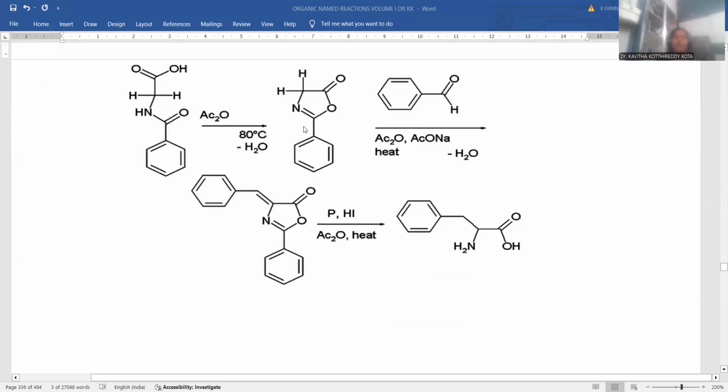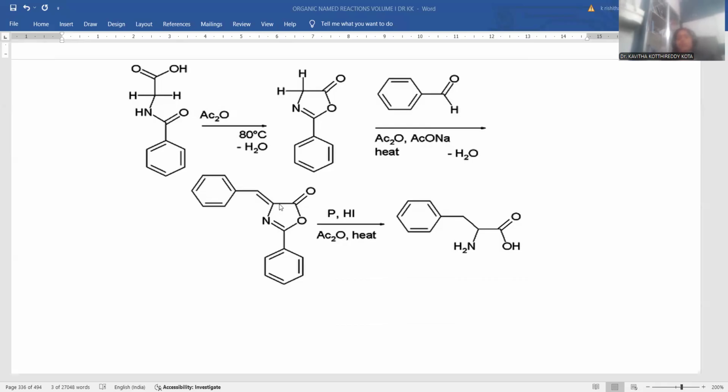wherever you have a free CH2 functionality, this CH2 functionality will go for this condensation process. This is the active methylene carbon, simply condensed with the benzaldehyde molecule, and further treated with phosphorus and HI. So this is a kind of reduction process. When phosphorus and HI is treated, the molecule will go for a ring opening reaction.